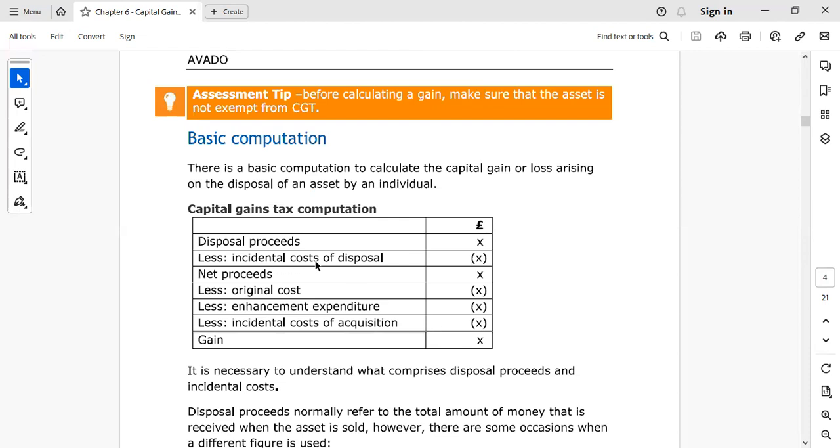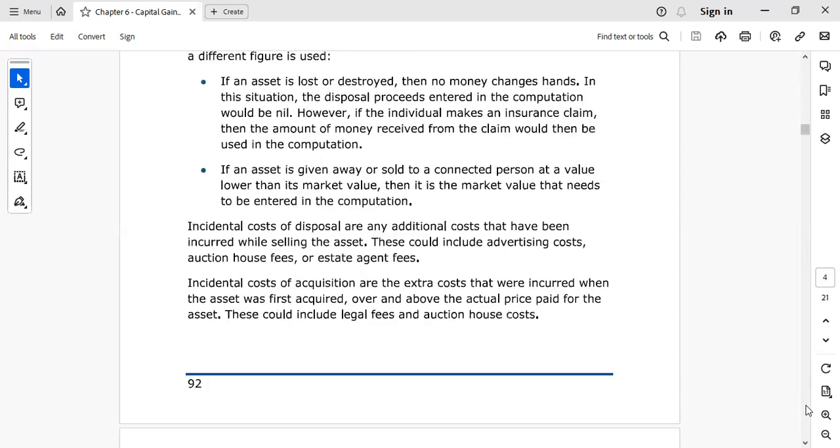Incidental costs of disposal are anything that we did to sell our asset, for example, any marketing or anything. Similarly, incidental costs of acquisition: when we purchase our asset, we pay some legal cost, anything related to that we can deduct. Let's see an example, this will be more clear.